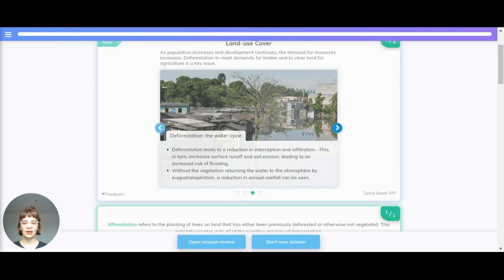The water cycle. Deforestation leads to a reduction in interception and infiltration. This, in turn, increases surface runoff and soil erosion, leading to an increased risk of flooding. Without the vegetation returning the water to the atmosphere by evapotranspiration, a reduction in annual rainfall can be seen.